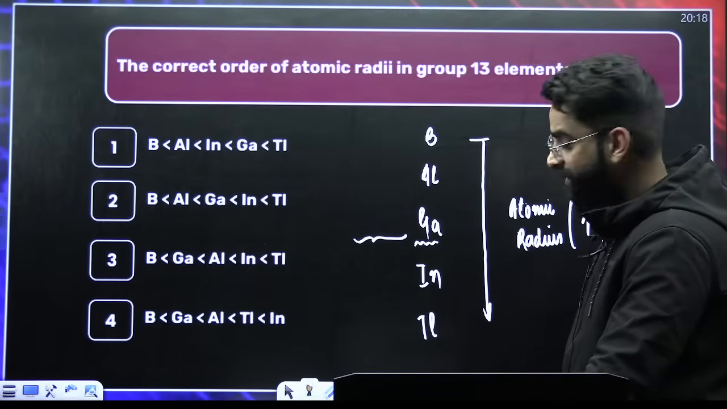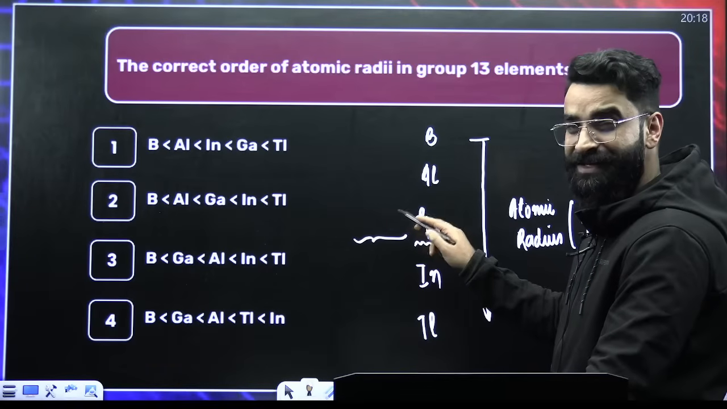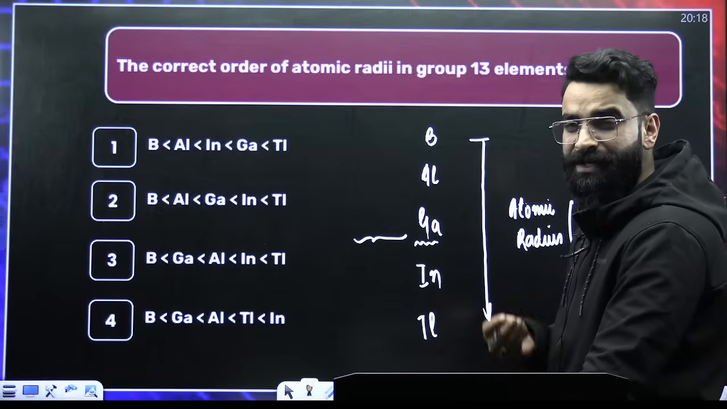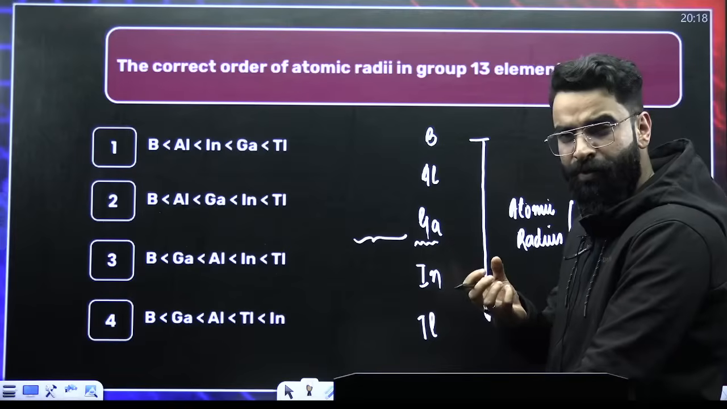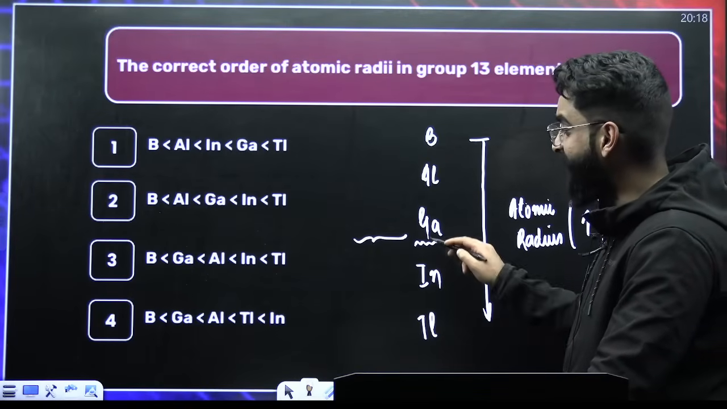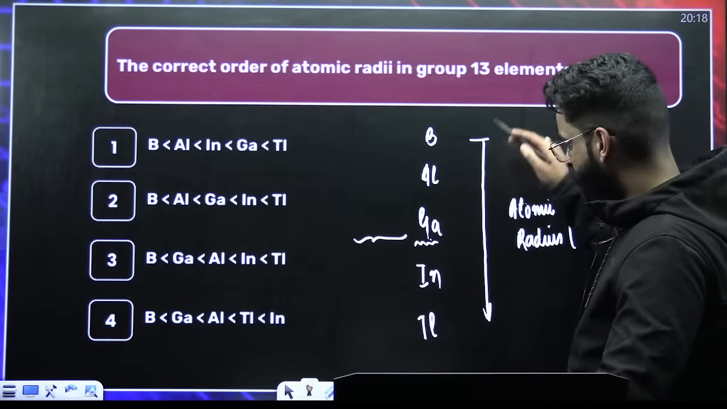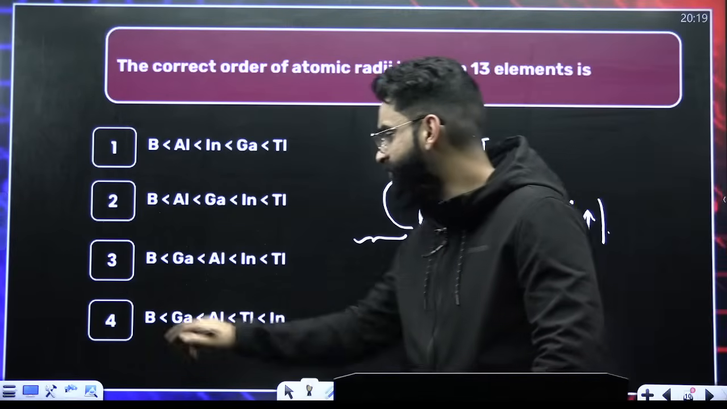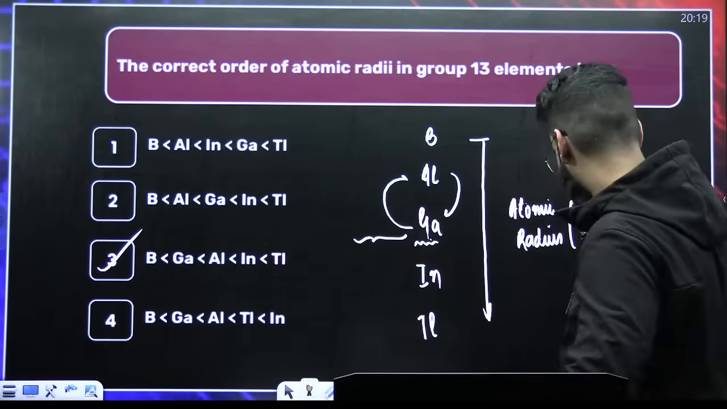But what happens? Before gallium, there are D block elements. And in the D block elements, the last electron enters into D subshell, right? And your D orbitals show poor shielding. Due to poor shielding, effective nuclear charge is more. Size decreases, right? So the size of gallium would be less than that of aluminium. Down the group size increases, but the size of gallium would be less than that of aluminium, right? So the option is option 3. This is the correct answer. We have discussed this in detail in yesterday's session. I hope you remember.